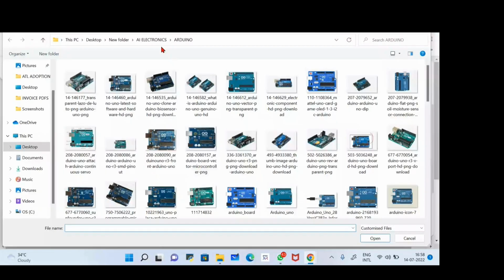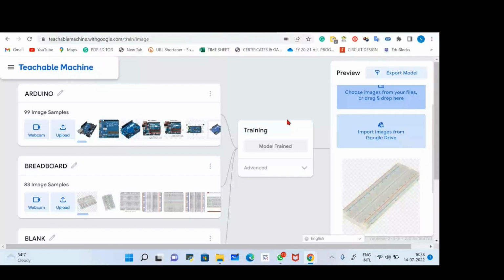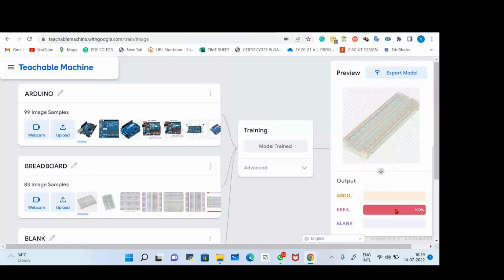Now again I'll open another image, of a random breadboard. So I'll drop down and select this one. Okay, now this is the picture of a breadboard. Now let's check the output. So it's a breadboard. All right. So this is how you, or even your teacher or student, can identify n number of components by using this application.